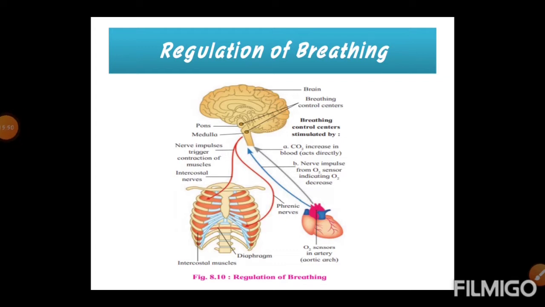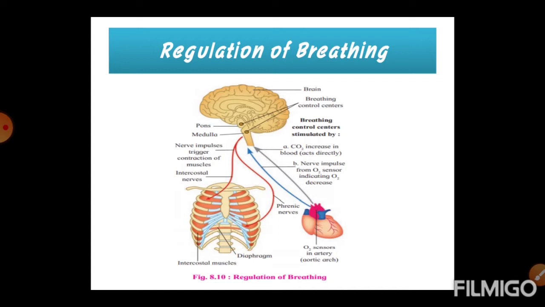Then the last part, that is regulation of breathing. That means how the breathing process is regulated. Respiration is under dual control, nervous and chemical. A human adult breathes about 12 times per minute, while a newborn breathes about 44 times per minute.